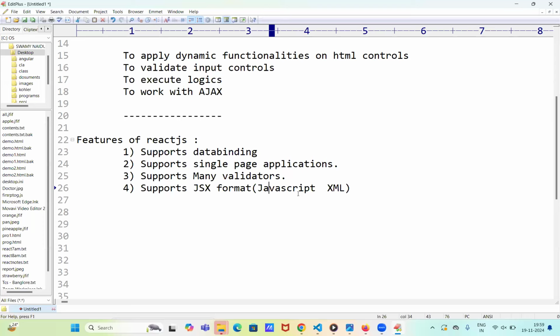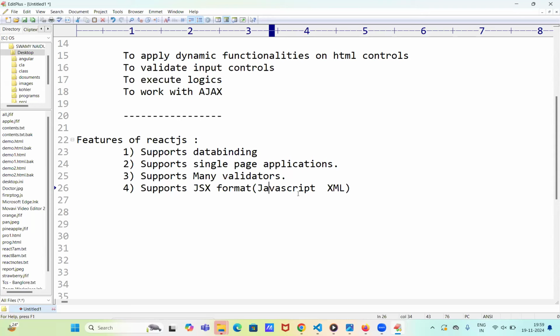Is this clear? This is very, very important. Generally, we write HTML in a separate page and JavaScript in a separate page, and calling that HTML from JavaScript is a big process. But with JSX, we can combine both.